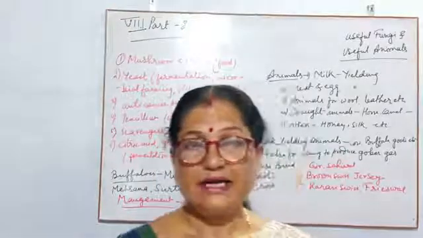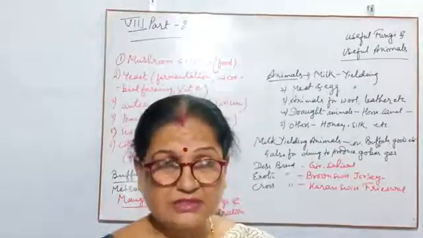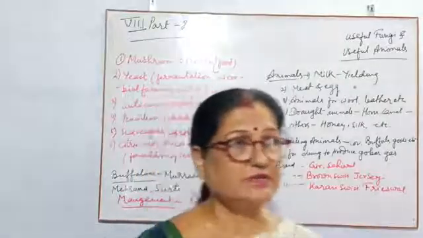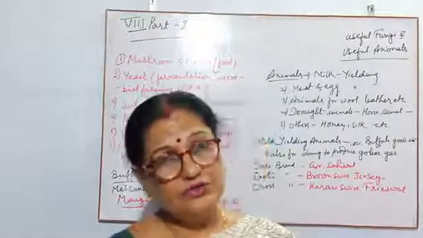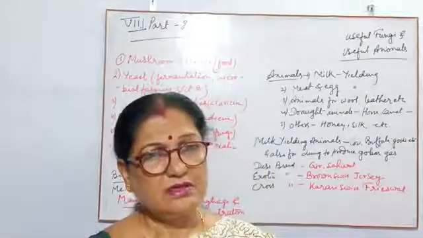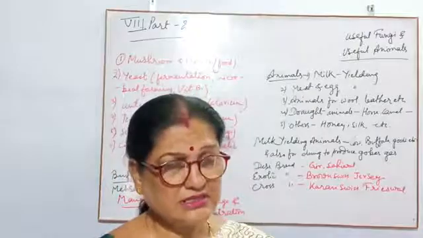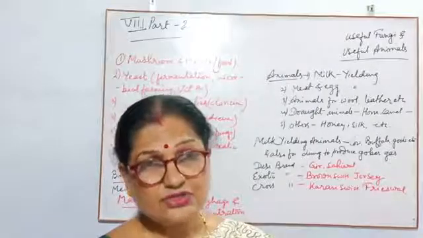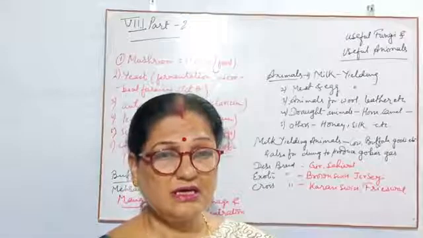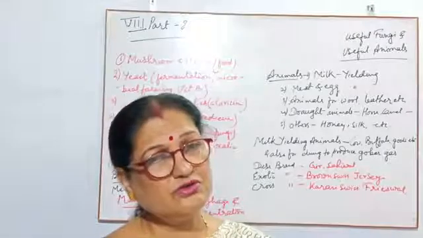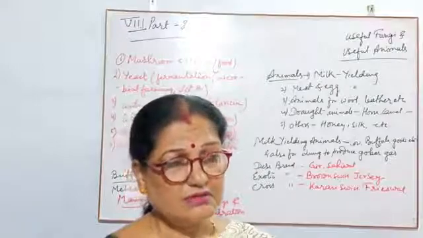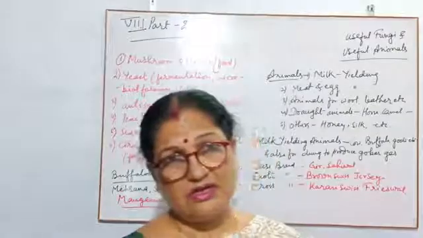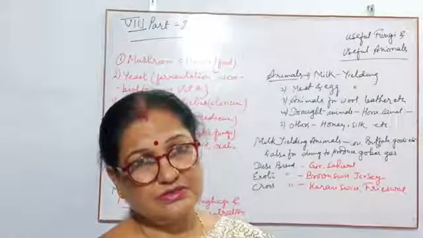Then another thing, that is gobar gas. The dung of all types of four-footed animals is used to prepare gobar gas in a gobar gas plant with the help of bacteria, and it can create a high amount of energy, and it goes to companies, that means factories where they need high temperature.